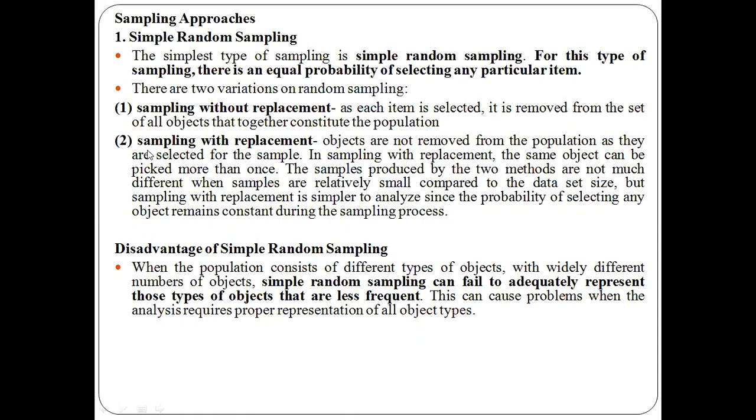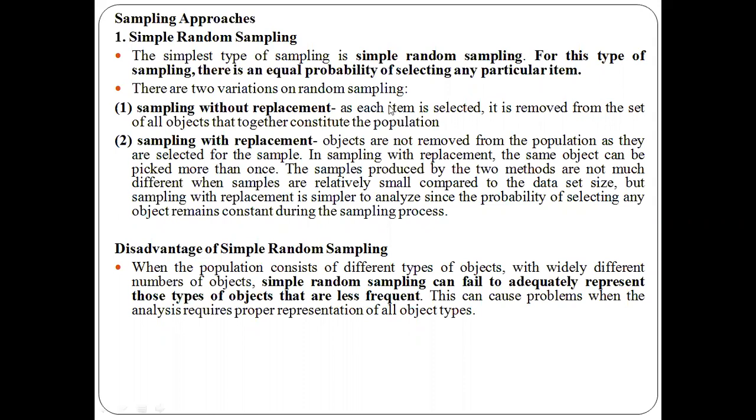In the case of sampling without replacement, once you choose any item here, it will be removed from this set of objects. You can't choose the same object again for forming the sample. For example, if you have 10 objects, 1, 2 and so on up to 10, and I choose object 3 and place it in the sample, I can't choose object 3 again to place in the sample.